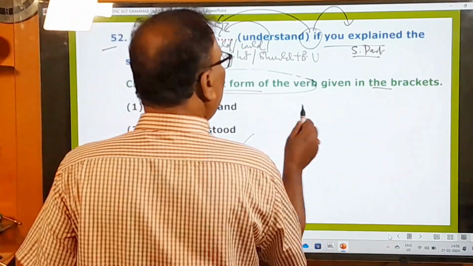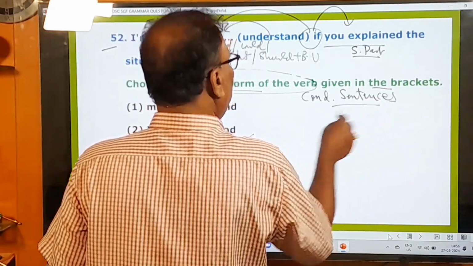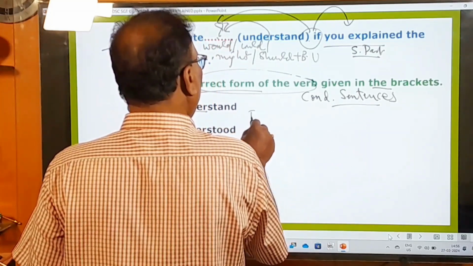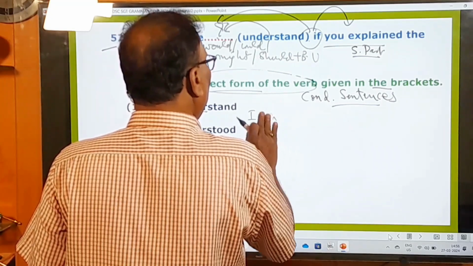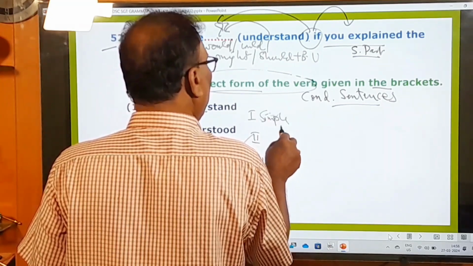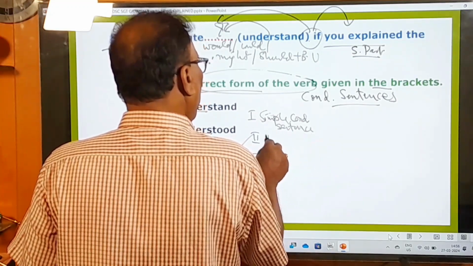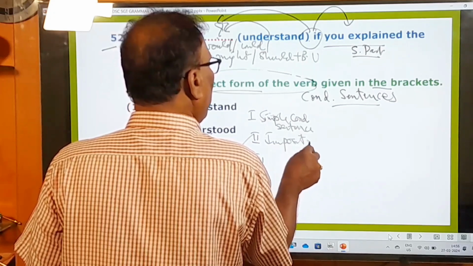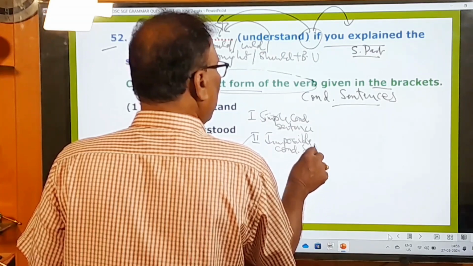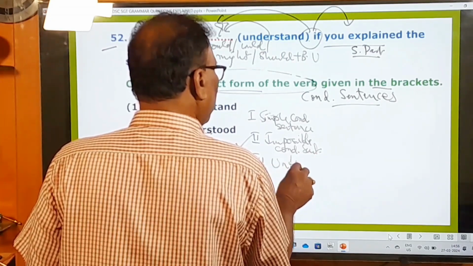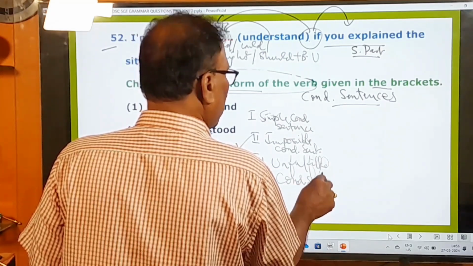So here we have three kinds of conditional sentences. Conditional sentences are of three types. Okay, what is that? Type 1, type 2, type 3 are there. Type 1 are simple conditional sentences, right? And impossible conditional sentences. Okay, unfulfilled conditional sentences. It is like this.